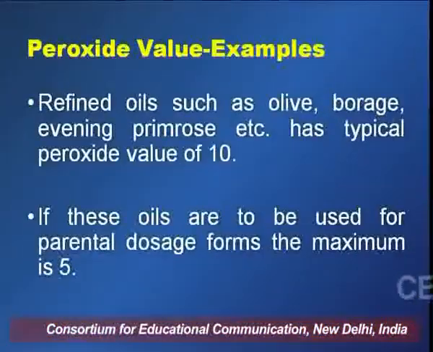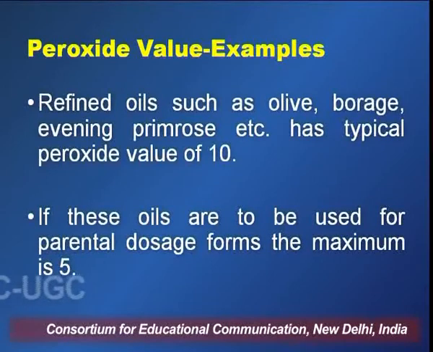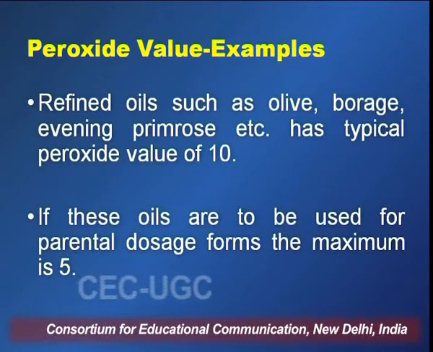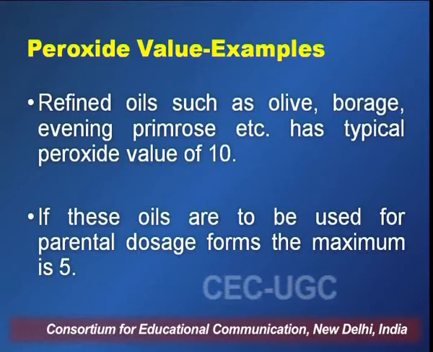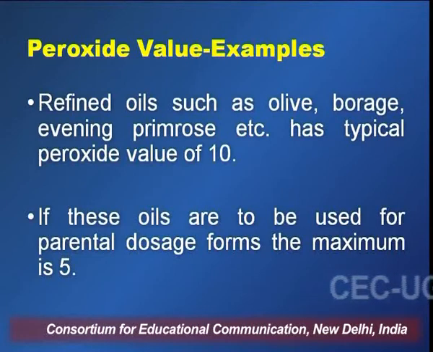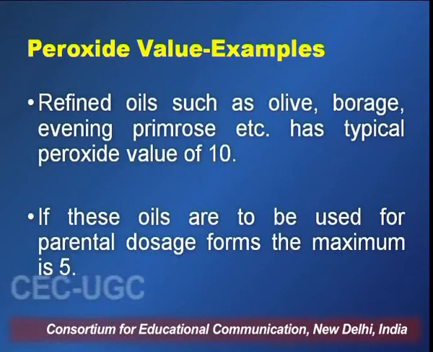Now, the peroxide value for the refined oil is typically low as compared to that of the crude oil. As you can see in the example, the refined oils of olive, borage, or evening primrose have a typical peroxide value of 10.